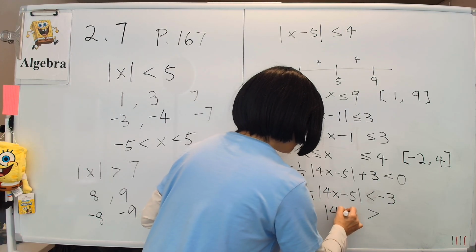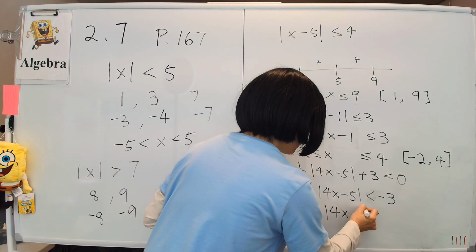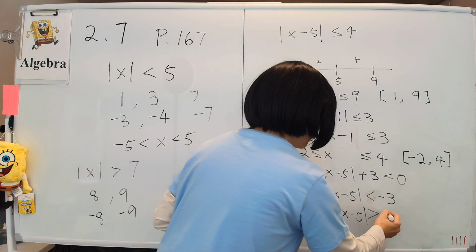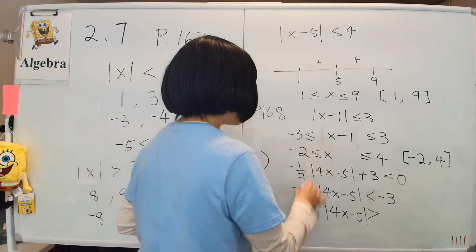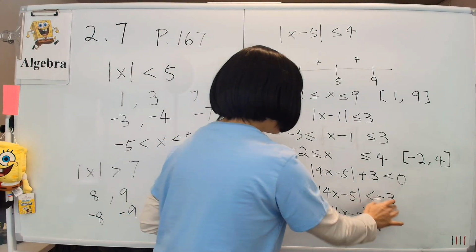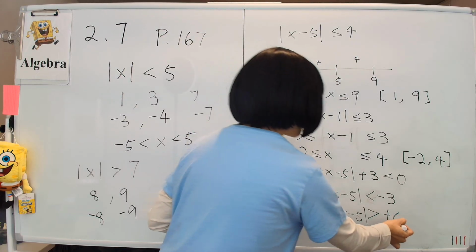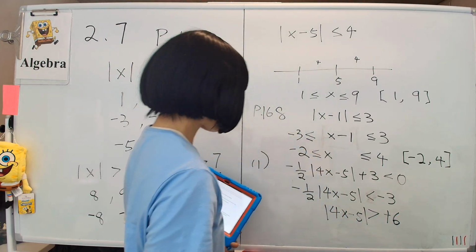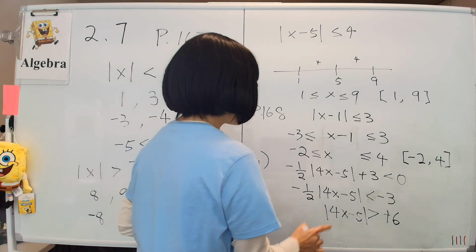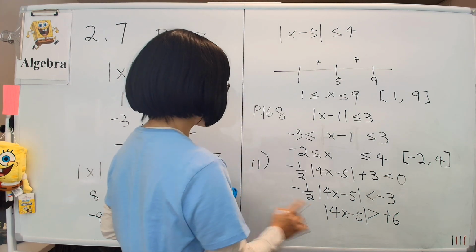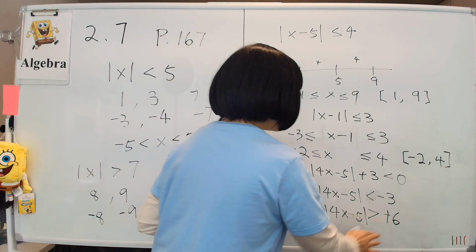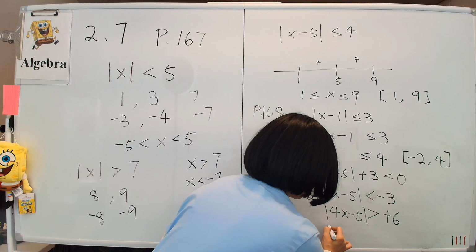So 4x minus 5 is multiplied by 2. That is, I'm multiplying both sides by negative 2. So it becomes positive 6. Now this is the same as writing two equations, which I will write down here.